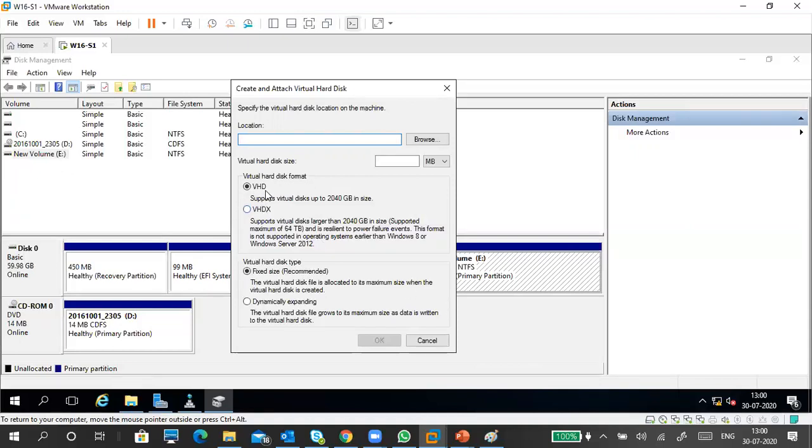Okay, so what is VHD? It supports up to 2 terabytes. VHDX is for more than 2 terabytes, and the maximum is 64 terabytes that we can create. More than that we can't create, and it won't work. VHDX is not there in Windows 7 and lower versions, or in 2008 and lower versions. It is in Windows 8 or higher versions, and 2012 and higher versions. Virtual hard disk types are fixed size and dynamic size.